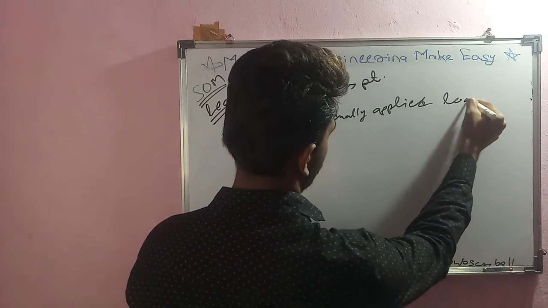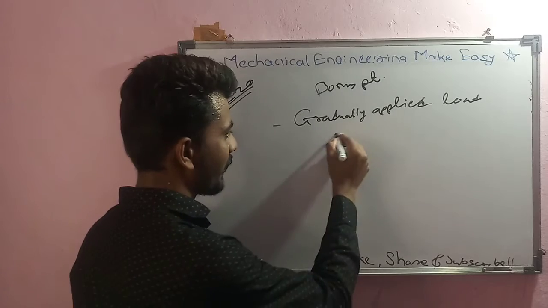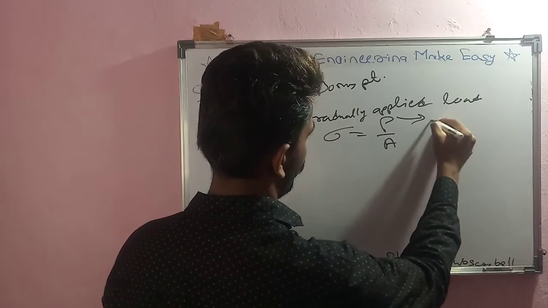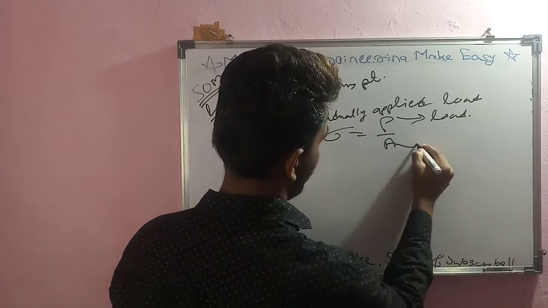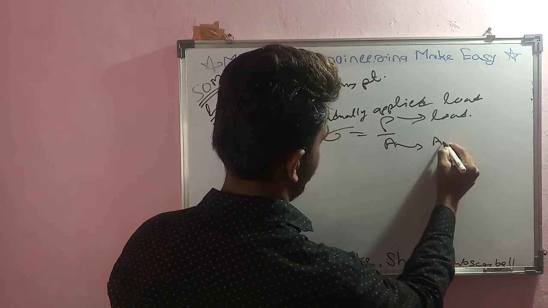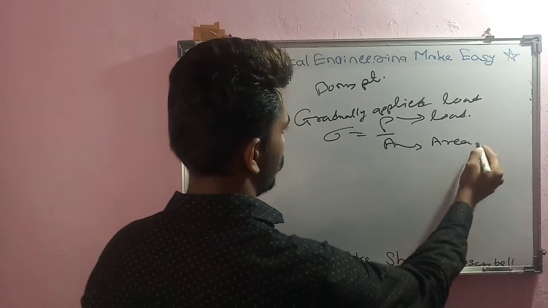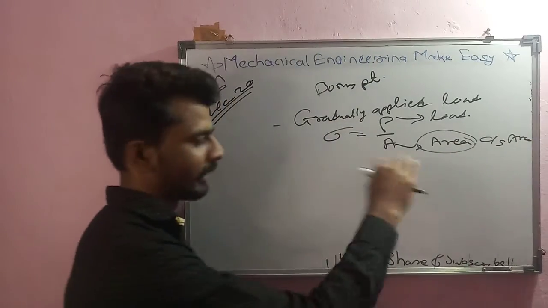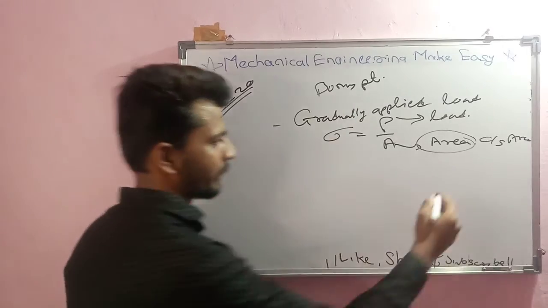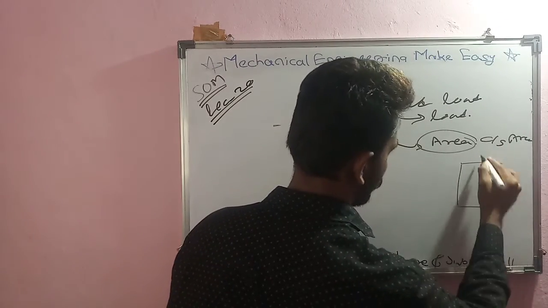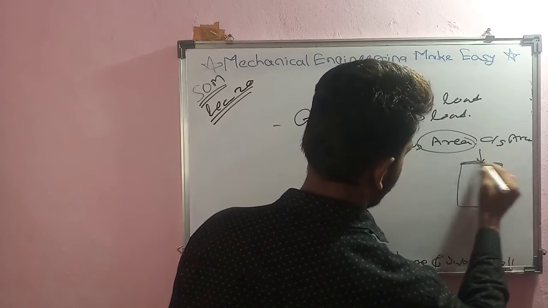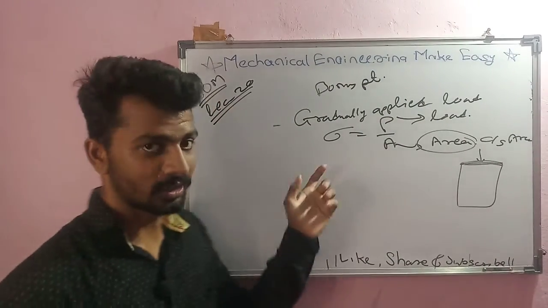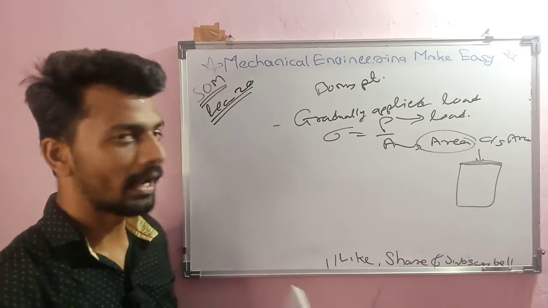Gradually applied load. For that, stress will become P by A. P is nothing but the load which we have applied, and A is the area, or we can say cross section area. The plane where we are applying force, for example this is one body, we are applying force here, so this area, that cross section area, we have to consider here. So this is nothing but stress for gradually applied load.